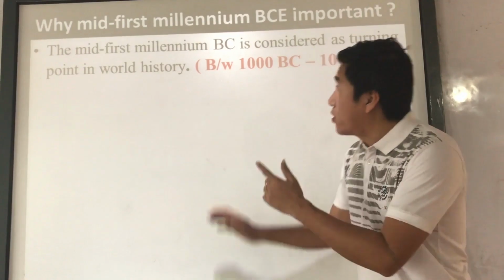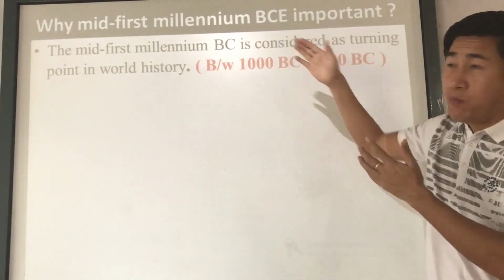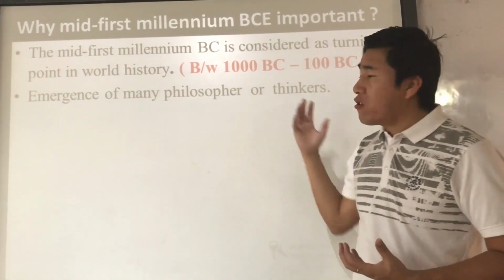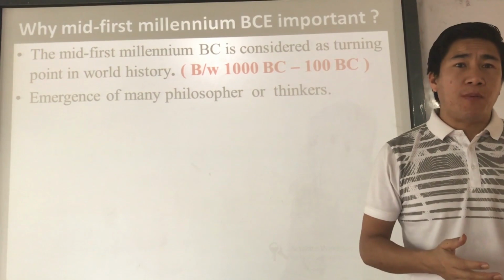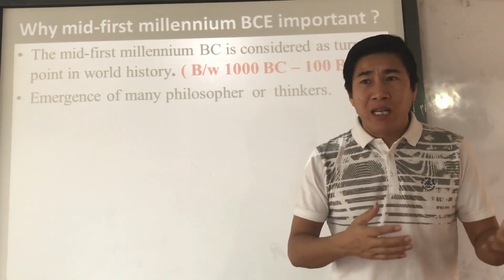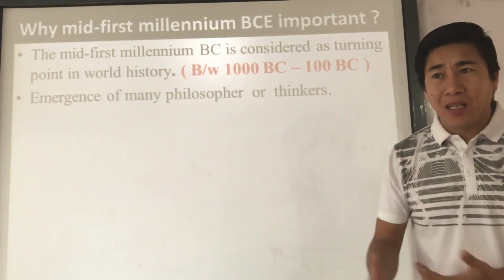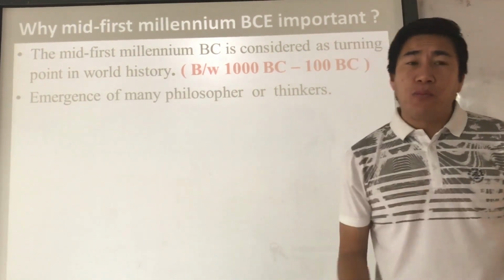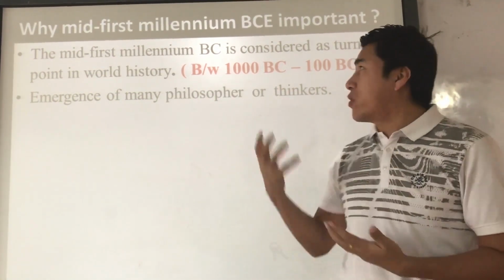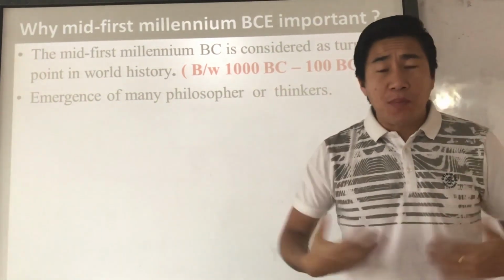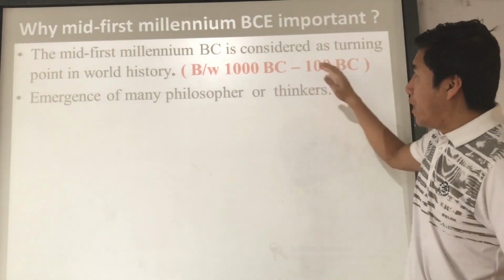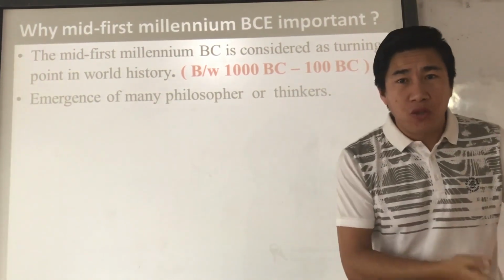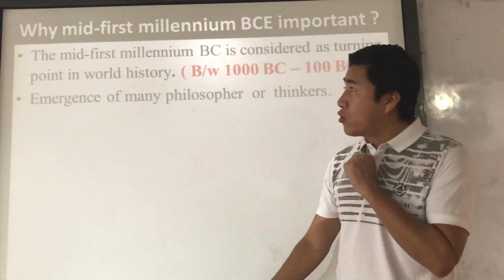Now first, between this period, the mid first millennium BC, different philosophers or thinkers emerged or popped up. In your textbook, they mention Zarathustra of Iran, then we have Kongzi or Confucius in China, then Socrates, Plato, and Aristotle of the ancient Greek philosophers. Then Buddhism, Jainism, and many other thinkers and philosophers emerged between this period. So that's why mid first millennium BC or 600 BC is considered as a turning point in world history or Indian history. Understood? That is the first. Second, why is it called a turning point?